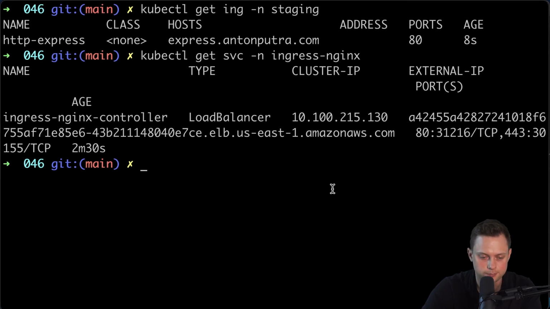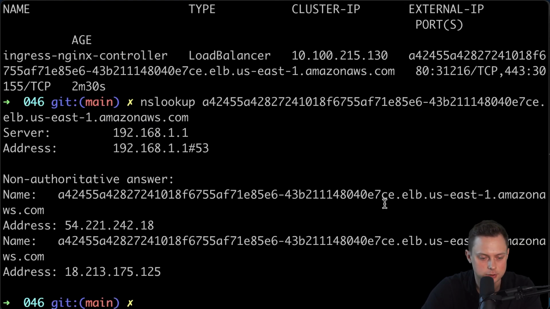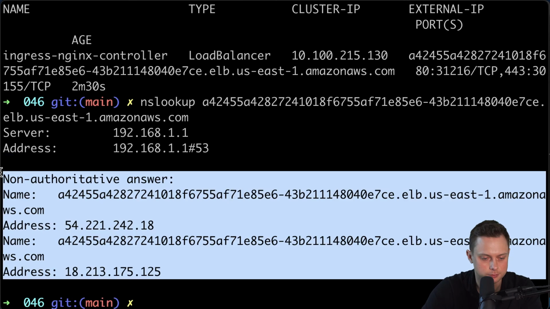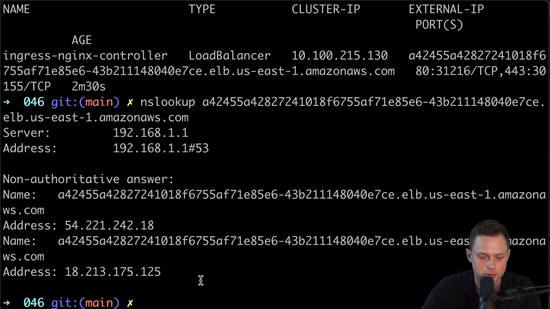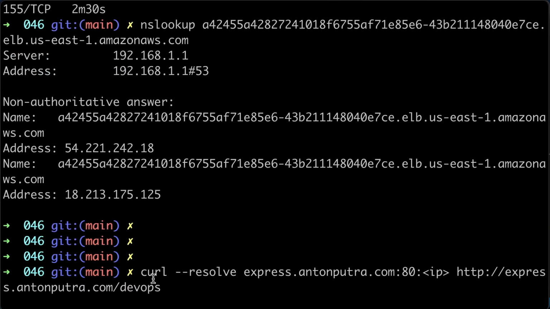Let's use nslookup, grab this DNS name, and resolve it. So we have two IP addresses, and you can use one of them. Let's use another command, curl. Since we don't have the CNAME record just yet, you can pretend that this domain will be resolved to the IP address that you're going to provide.